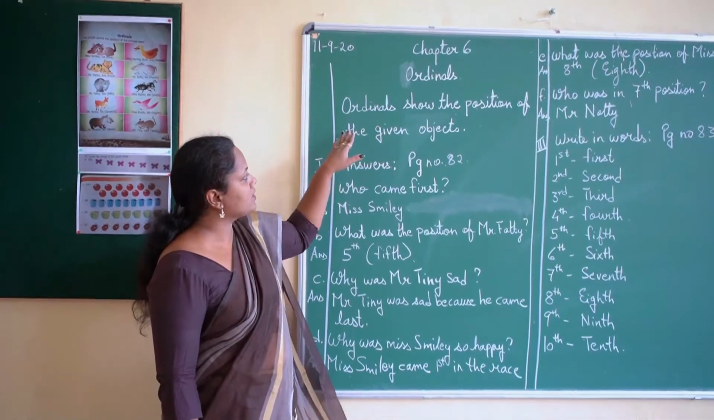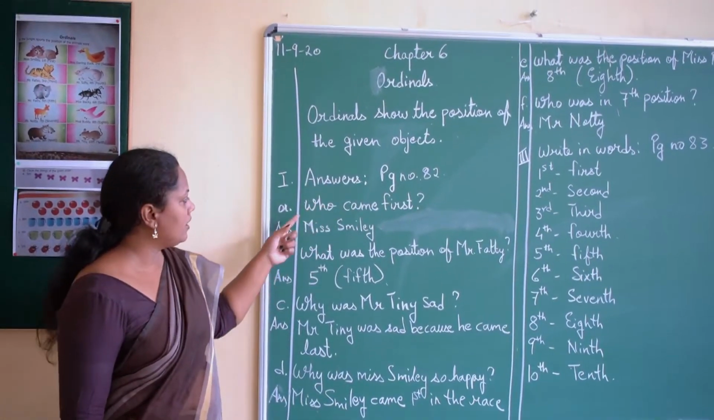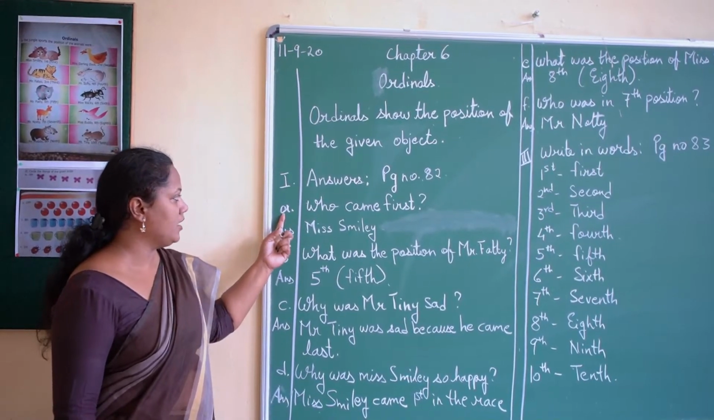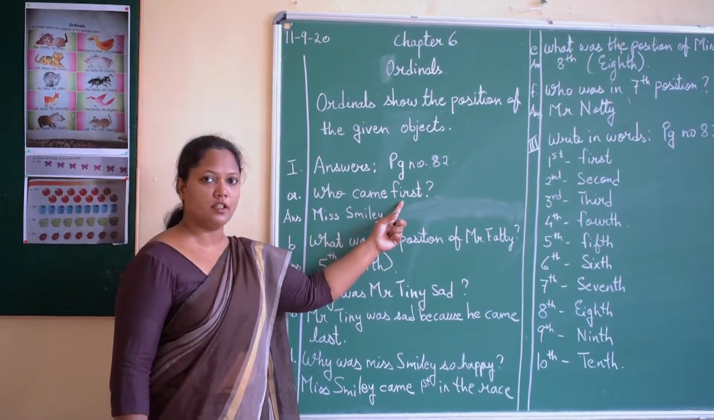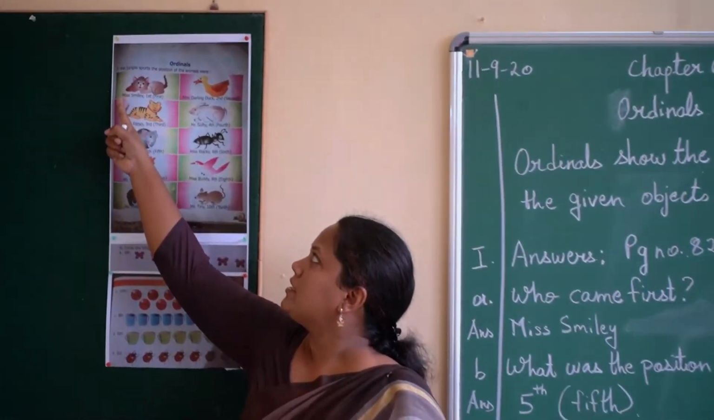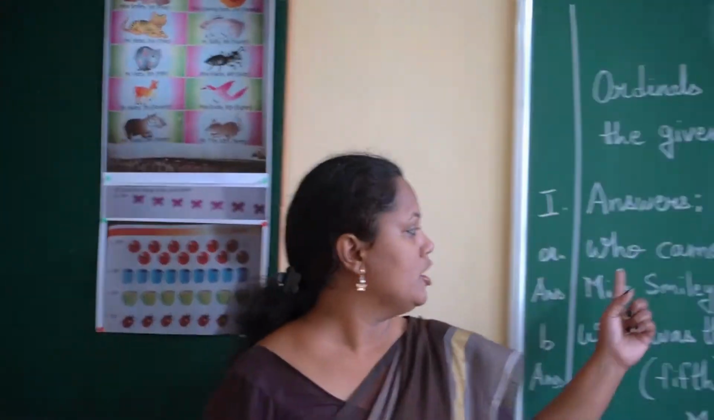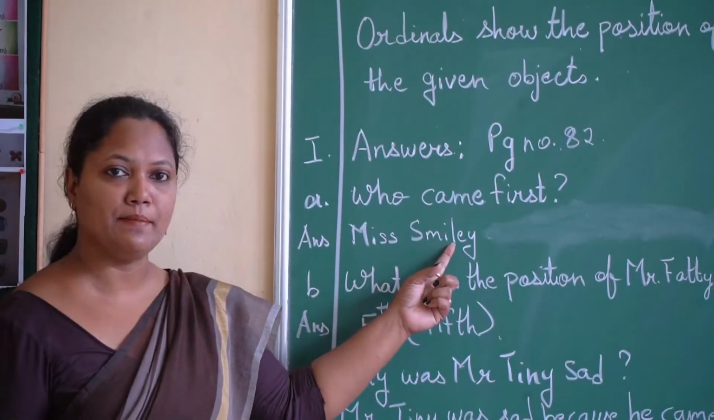Now look at this question. You can take out page number 82. Now see the first question A. Who came first? Look at the picture and tell me who came first. First, Miss Smiley. She came first in the race. So I will write over here Miss Smiley.